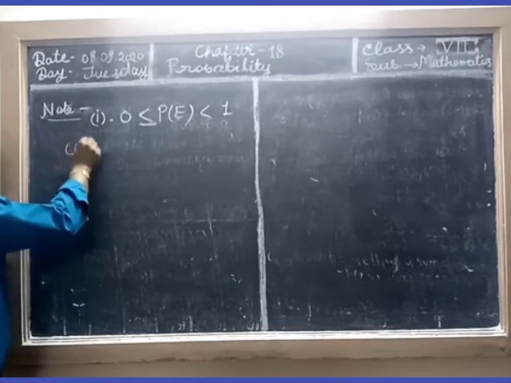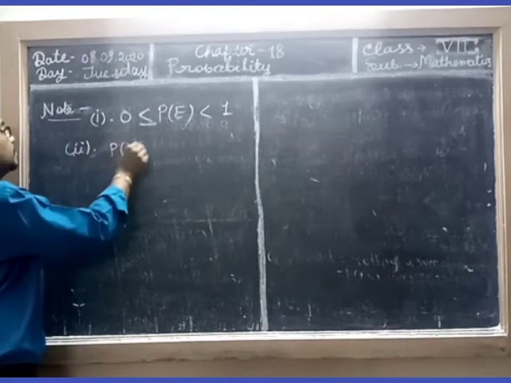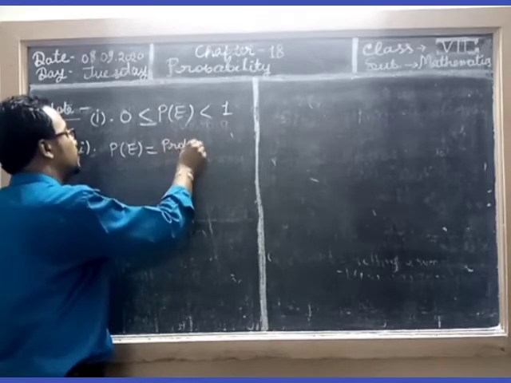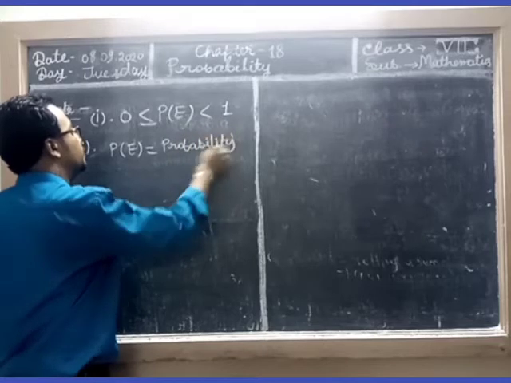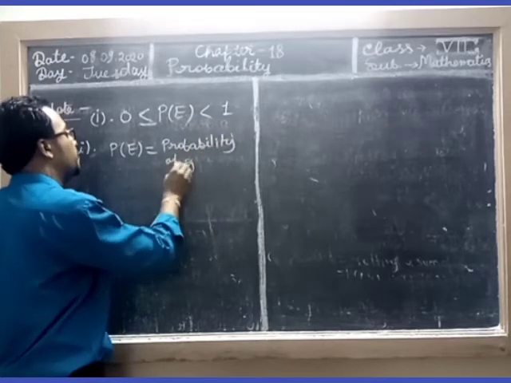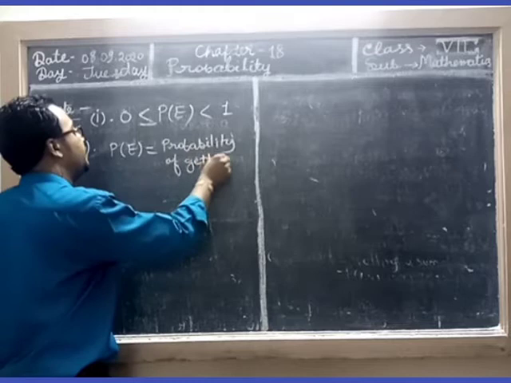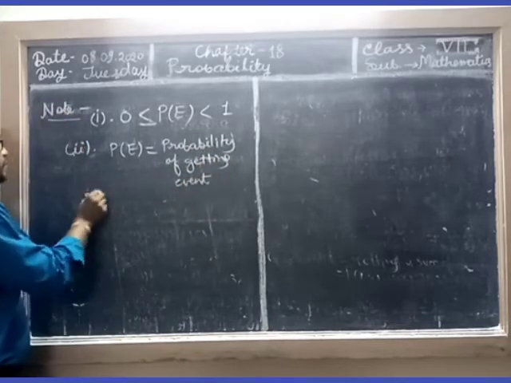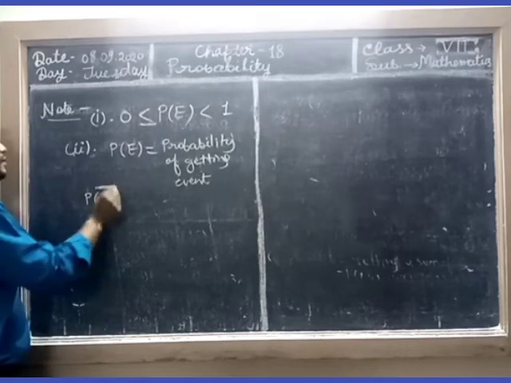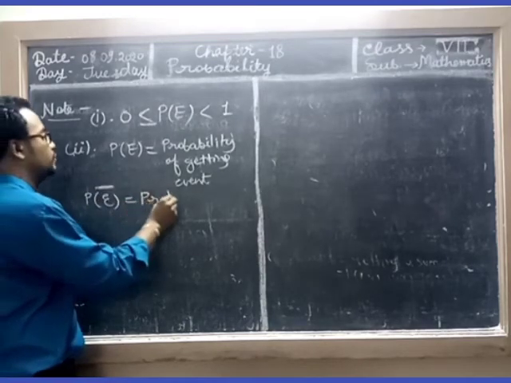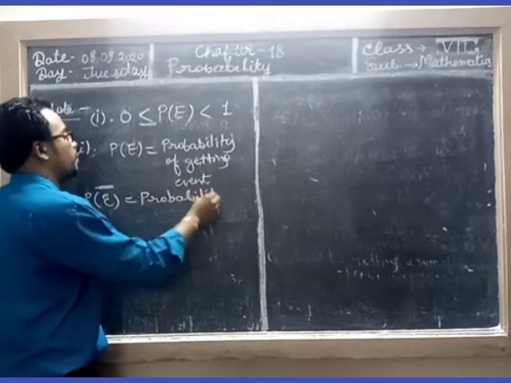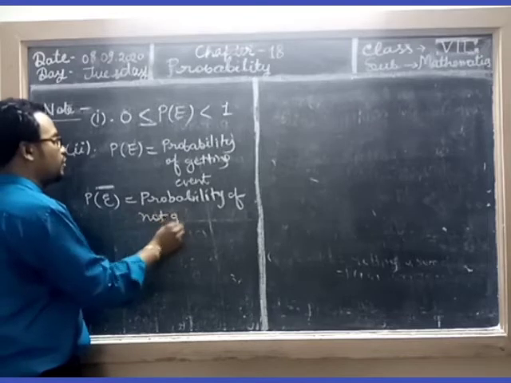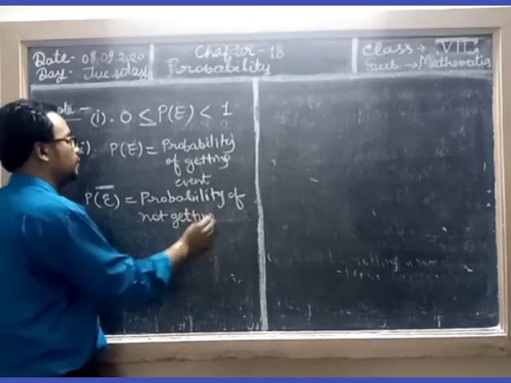Second thing, P of E means the probability of getting the event. And P of not E means the probability of not getting the event.